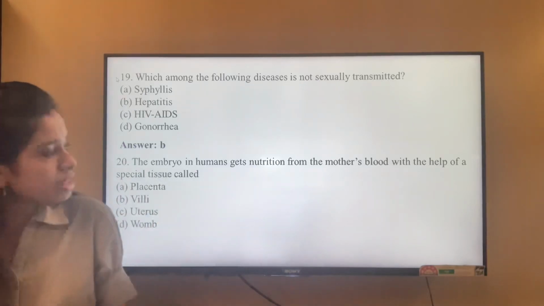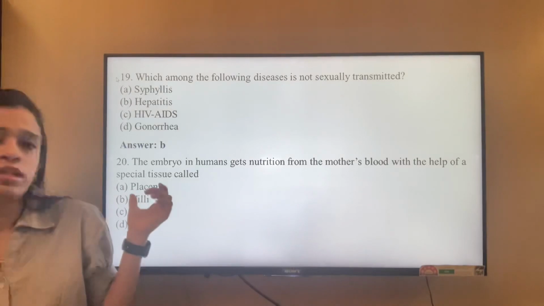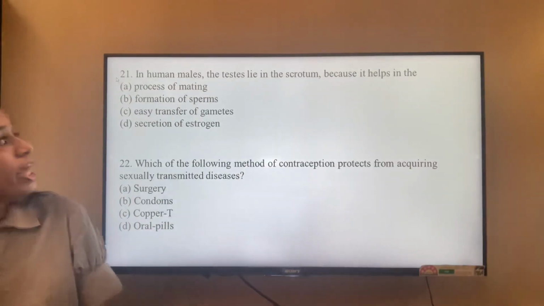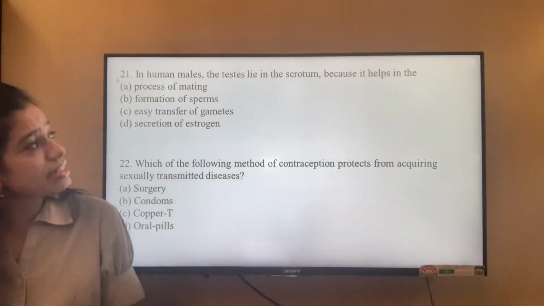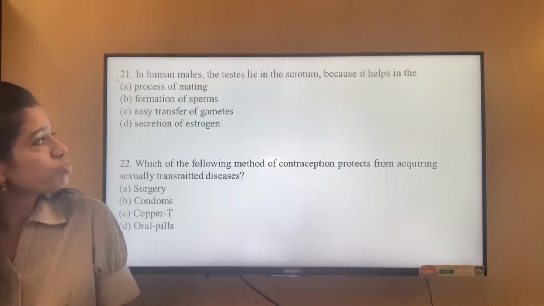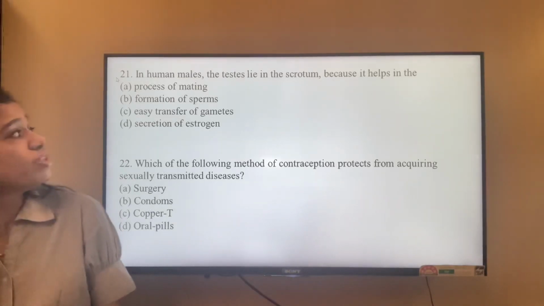The embryo in humans gets nutrition from the mother's blood with the help of a special tissue called the placenta. In human males, the testes lie in the scrotum because it helps in the process of mating, formation of sperms, easy transfer of gametes, or secretion of estrogen. So it should be the formation of sperms.